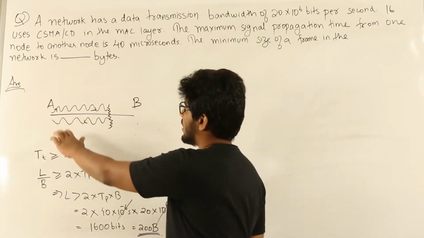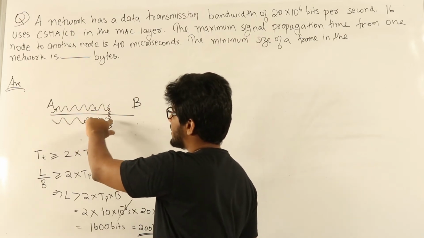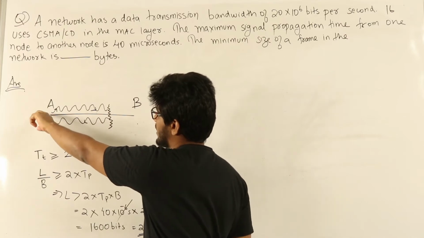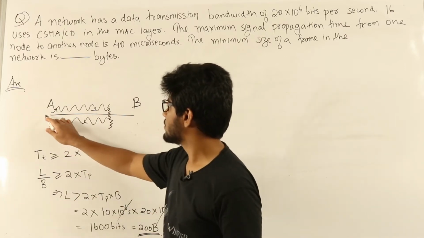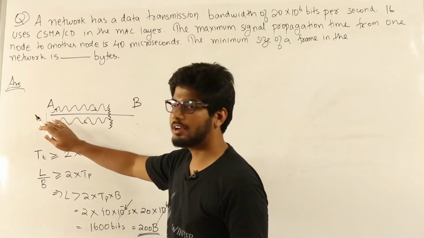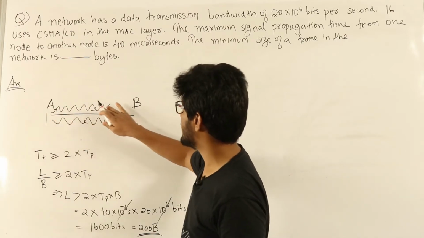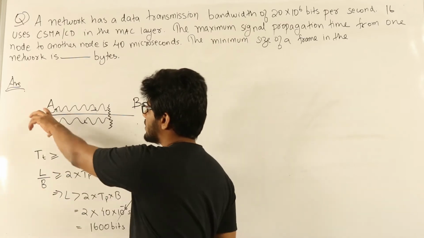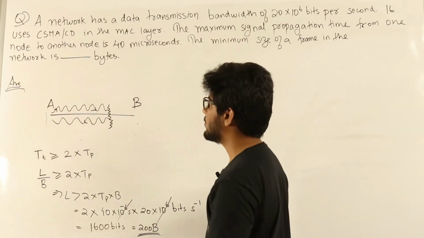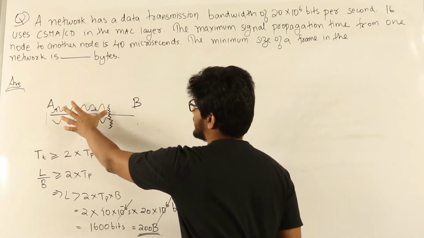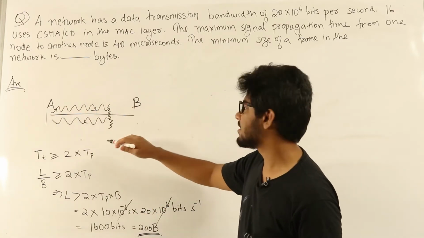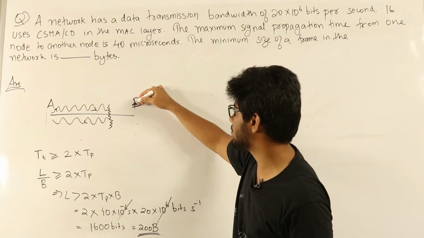After this much time collision happened, meaning that information needs to now flow back to A. So that will flow back like this and it will go to A. So how much time did it take? The total time is this part plus this part. That's the total time it took for A to realize that there was a collision. Now the worst case time, the most time it can take, is if the collision happens at the end of the channel. That is, collision happens, let us say, just before B.